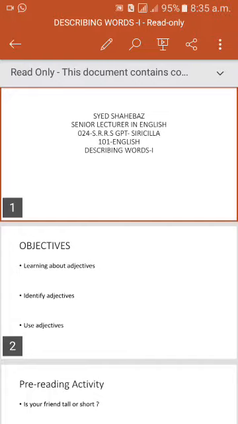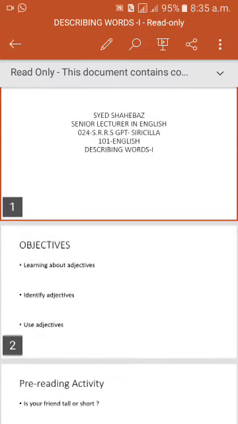The second objective is identifying the adjectives. You must be able to locate the adjectives in a passage, in a paragraph, in a lesson, in a speech, etc. And the third objective is using adjectives correctly, purposefully, enhancing the meaning of the sentence. So, these are the objectives of this lesson.